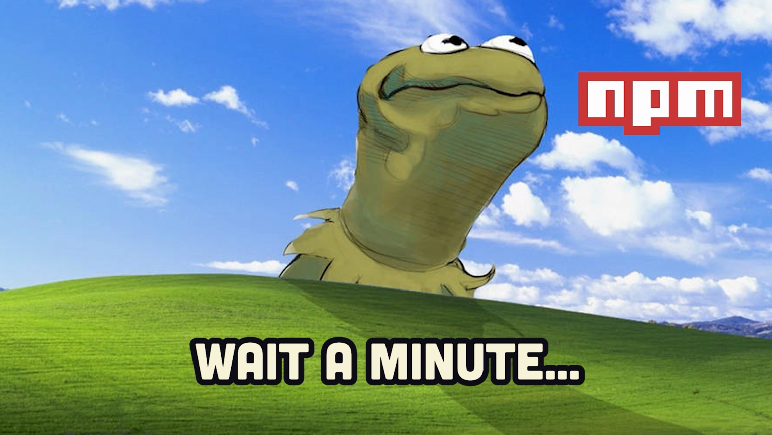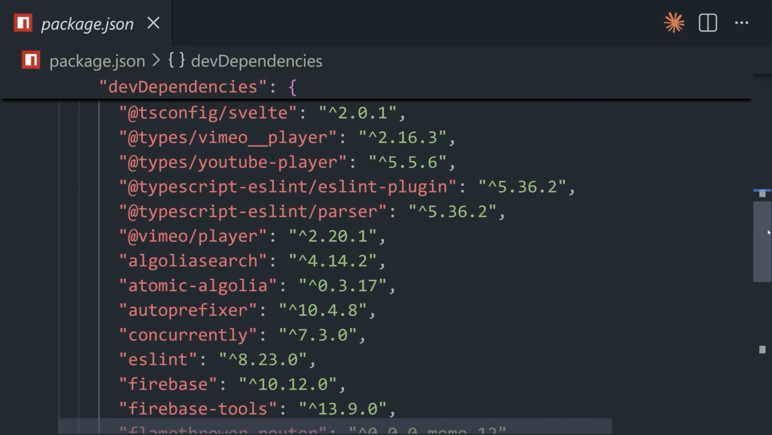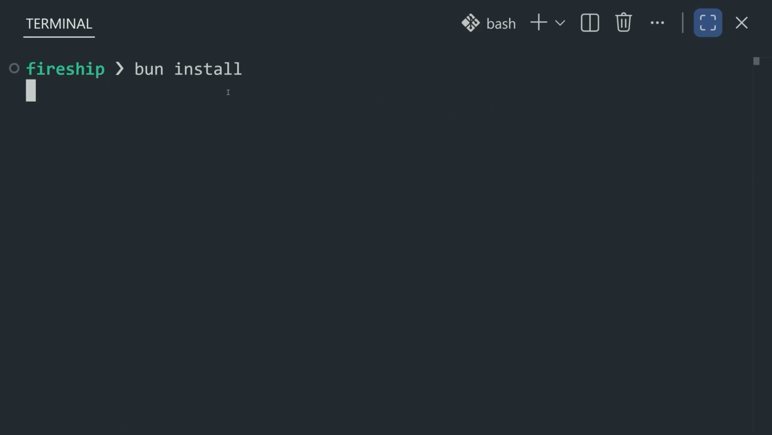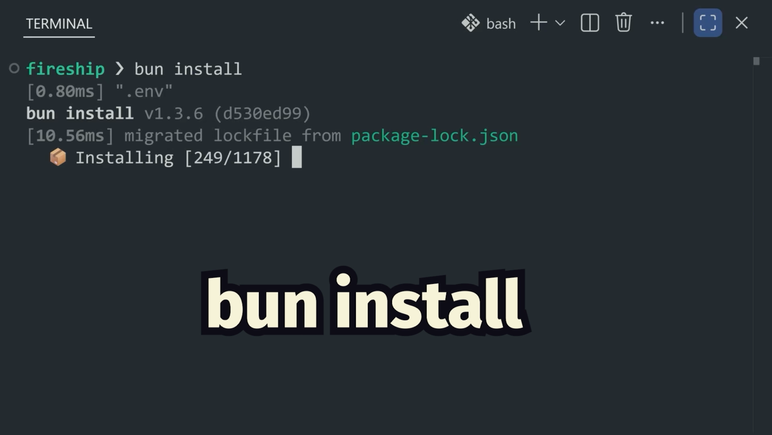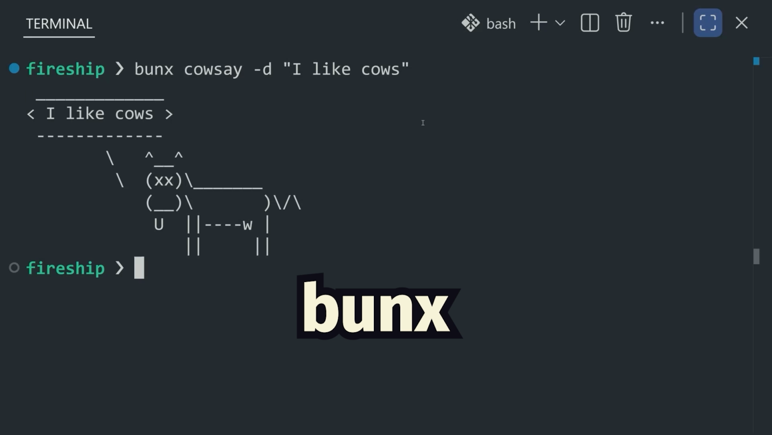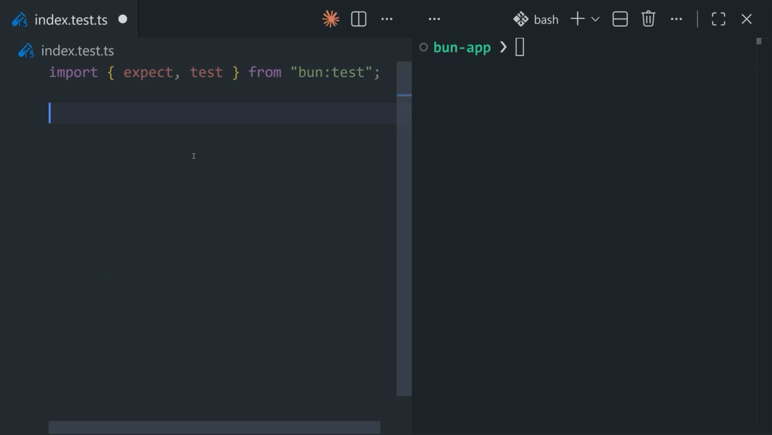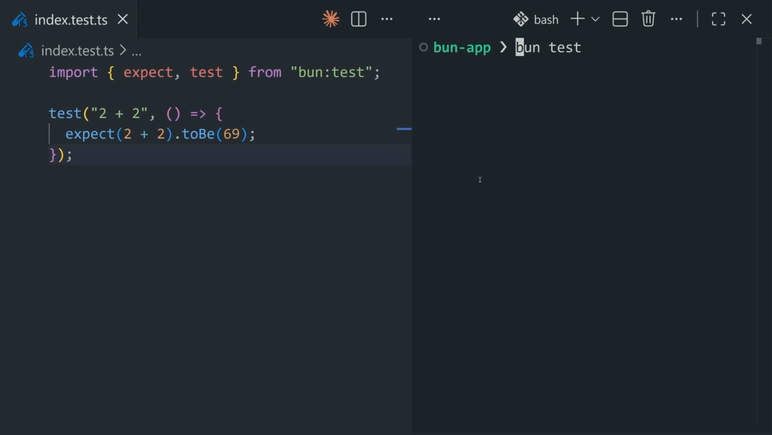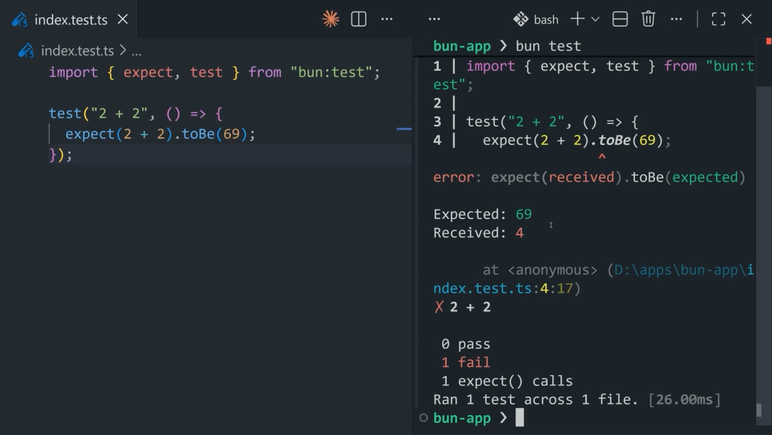But wait a minute, I still love all these packages I have in this package.json file. Well, instead of running npm install, I can run bun install to install them 25 times faster. And we can even run executables on npm with the bunx command. And finally, we might as well test our code, which we can do with the built-in test runner, which, like everything else in Bun, is extremely fast.